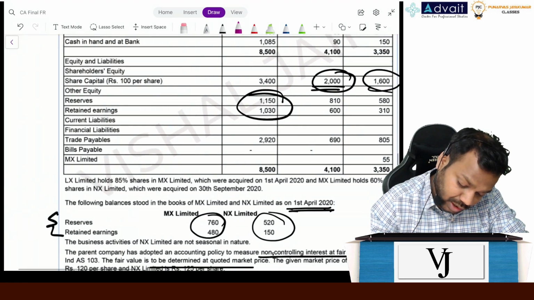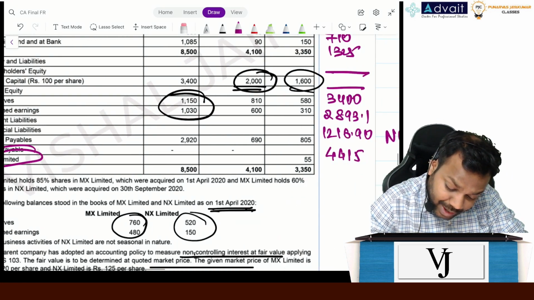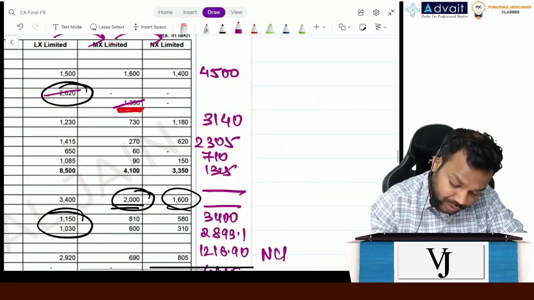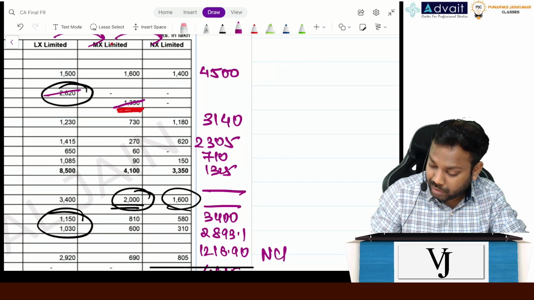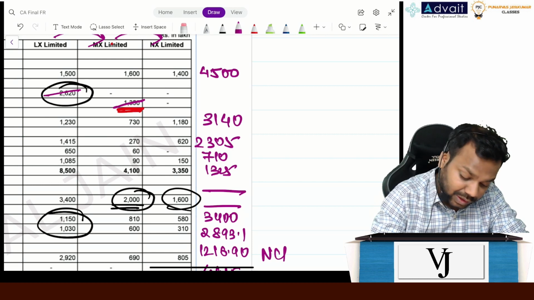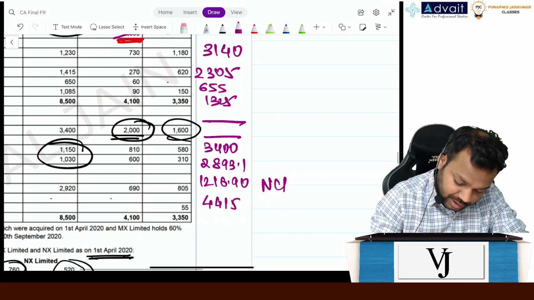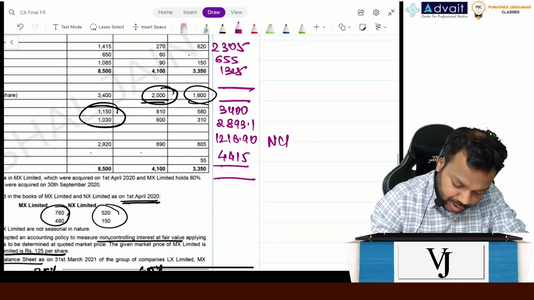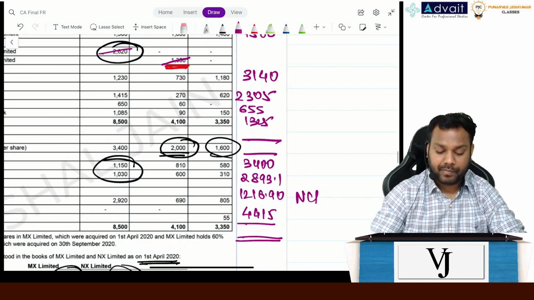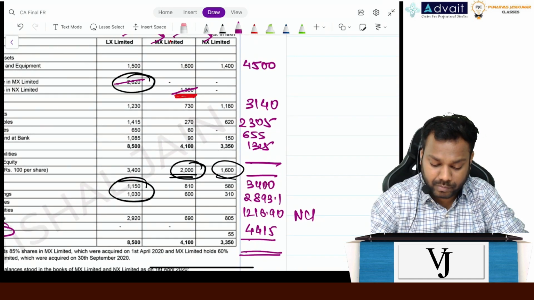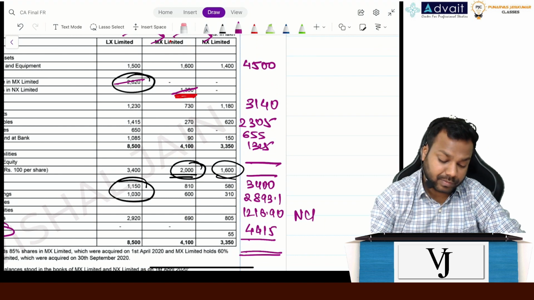Now bills payable MX is 55. So okay, we have to adjust 55 here. 710 minus 55 is 655. Now can you please add it up and tell me, is it clear, everyone? What is the total? Is it matching?